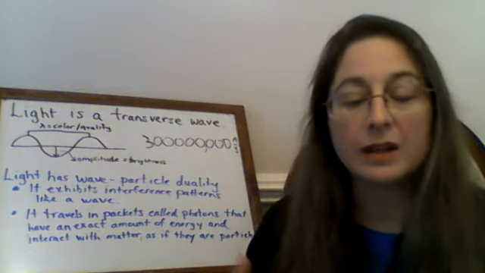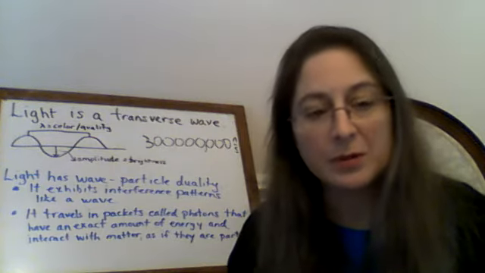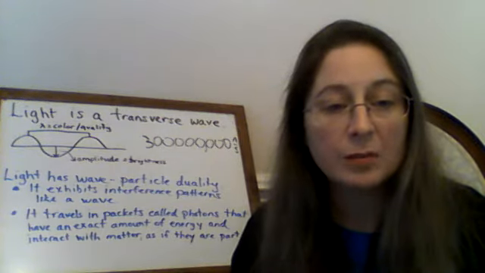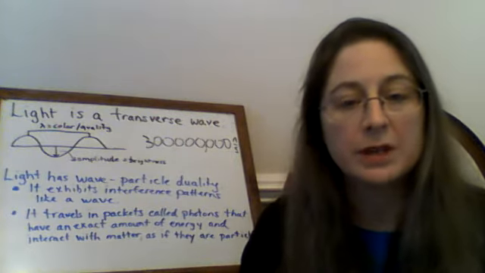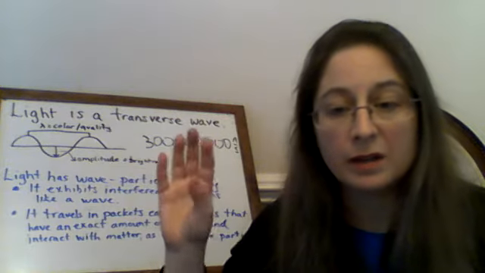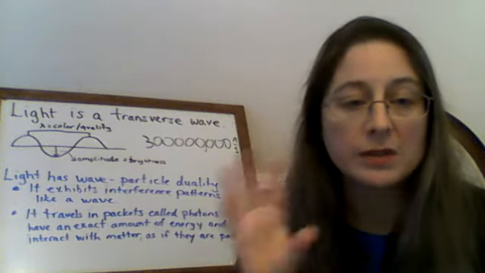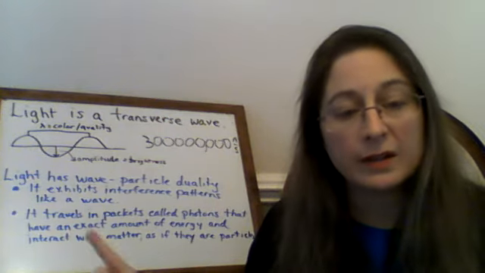And hopefully you said that light will slow down. Now this is completely different from sound. Remember that sound actually speeds up when it goes from air to liquid. Sound travels faster when the medium is denser, travels faster in liquid than air, and it travels faster in solids than liquids. But for light, that's not the case.